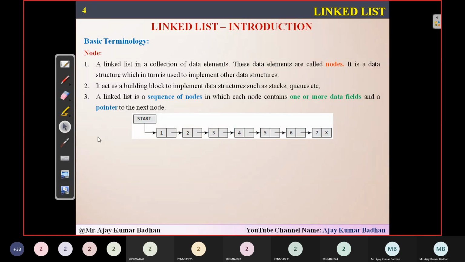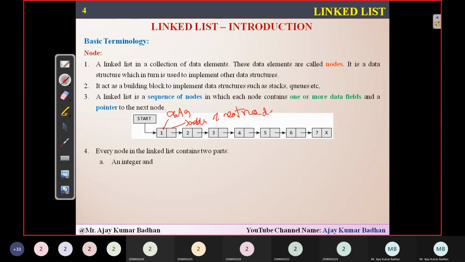I hope you are getting it. Now, every node in the linked list consists of two parts. Whatever I explained, he is giving in a theoretical way. The first is an integer, that is the data. The second is the address of the next variable, or you can say the address of the next node. That is what we represent using a pointer. So it is an integer and a pointer to the next variable. The first one is the integer, the data which we are storing, and the next block is a pointer to the next variable, which will point to wherever we are storing the next information.